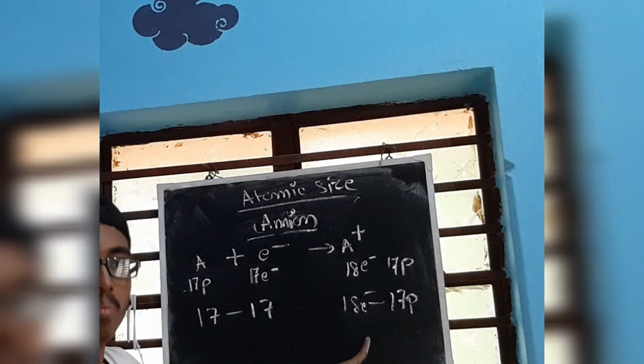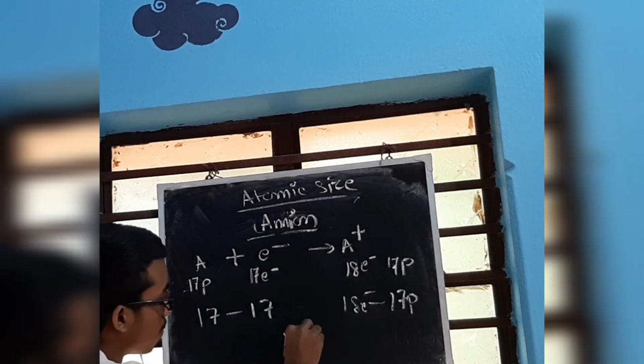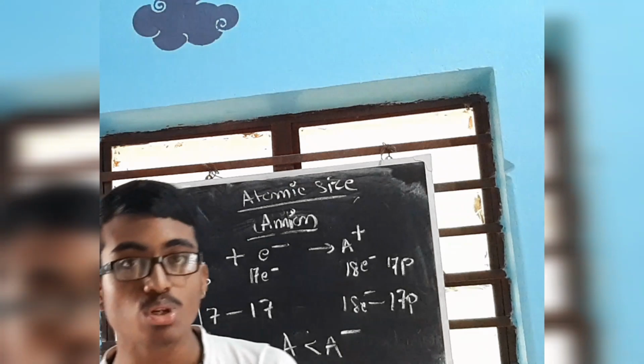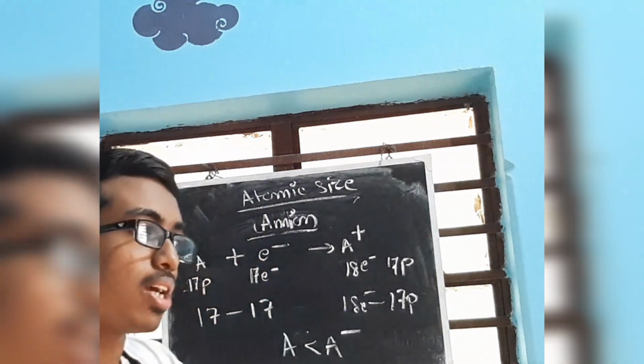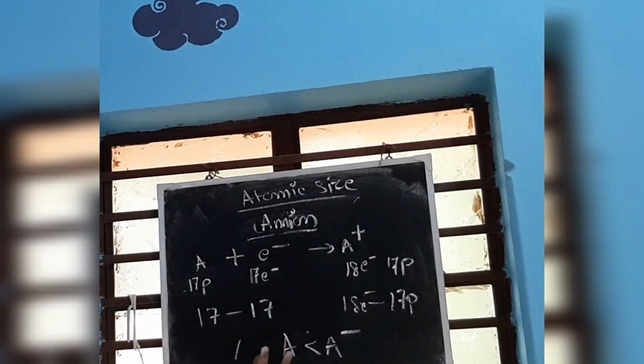So as a result, what will happen? One electron will flutter here and there. So the size of A minus will be greater than A. That is the concept. So anion size is always greater than the parent atom, while the cation size is less than the parent atom. So this is the structure.